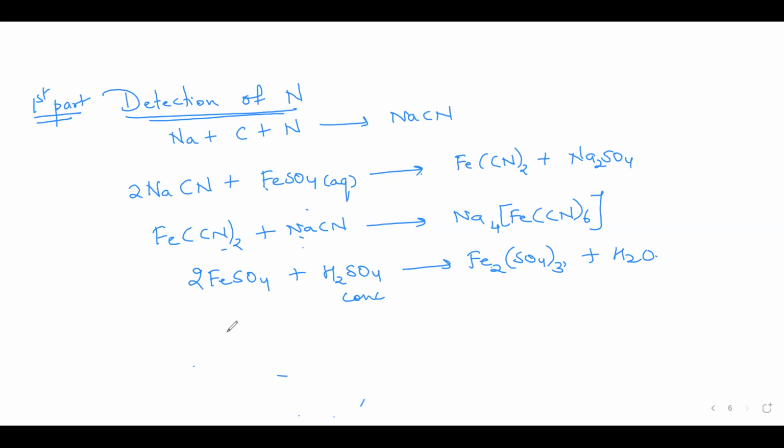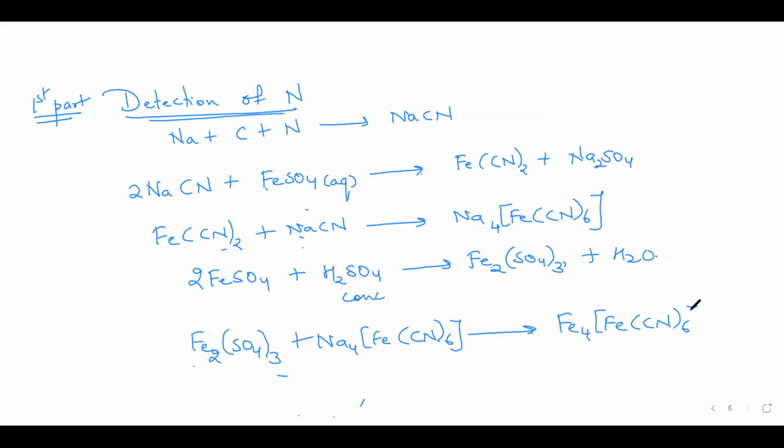Then this ferric sulfate which has been formed, that combines with the complex present in the solution to form this complex, which is ferroso-ferric cyanide, which has a Prussian blue color.